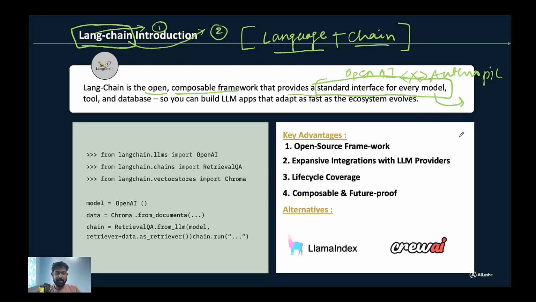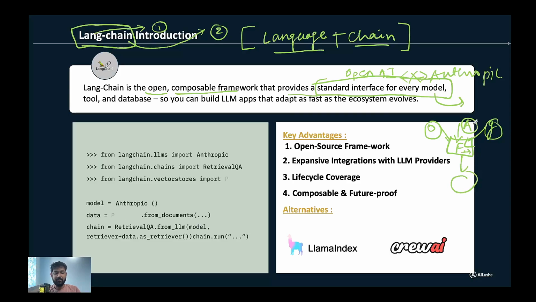Say that I have a function which will call OpenAI, Anthropic, and Gemini also. To cater to the problem from the last slide, I will write the function so that the user just has to pass the name of the model they want to utilize, and the output is also very standard, right?